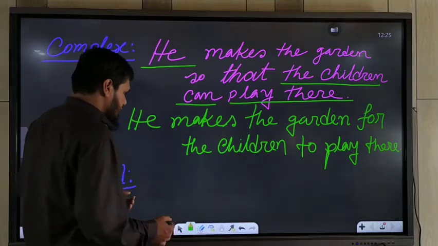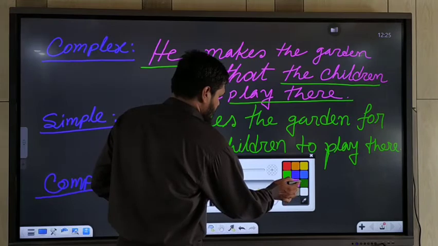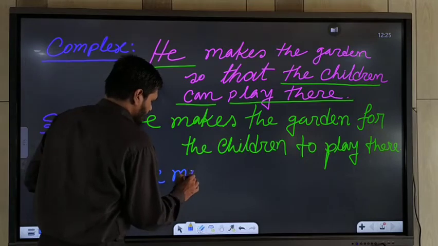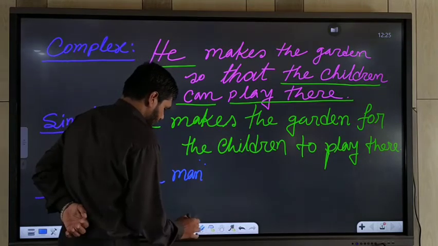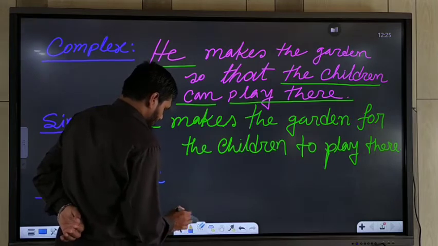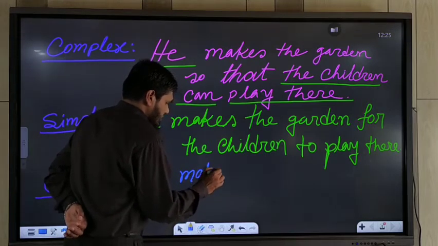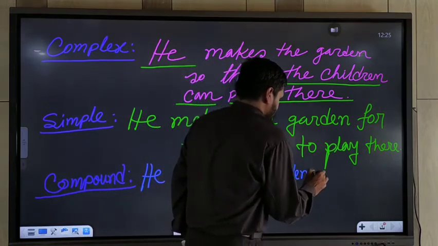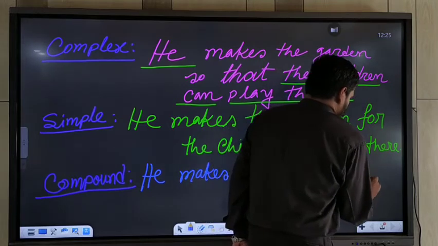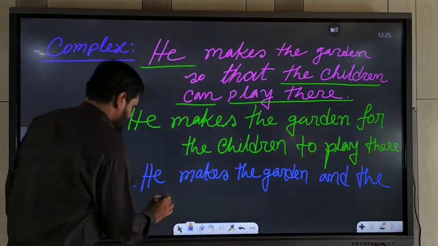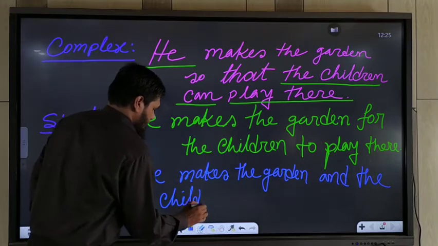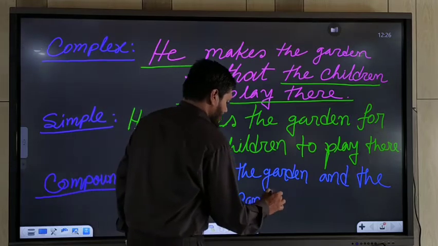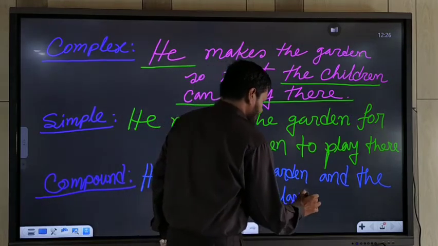And if you want to make it compound sentence, that time you should write down principal clause. He makes the garden and the children can play there.